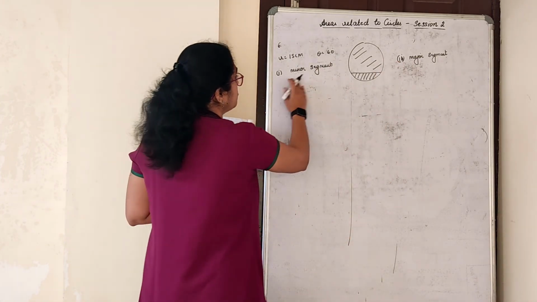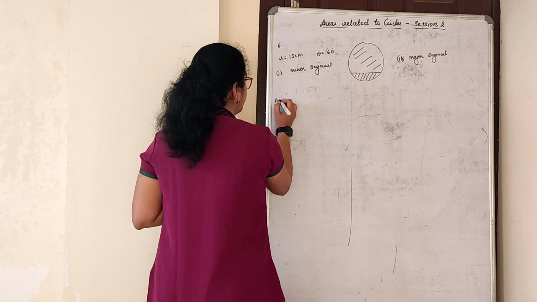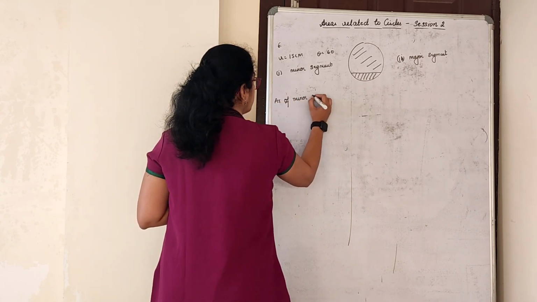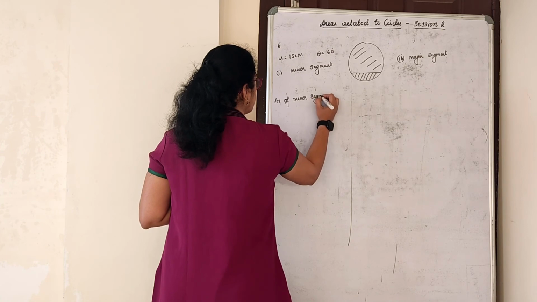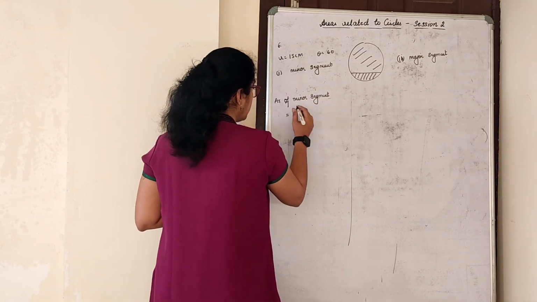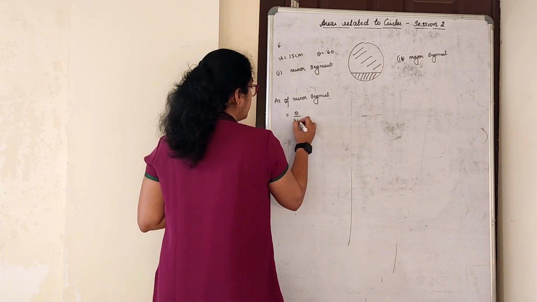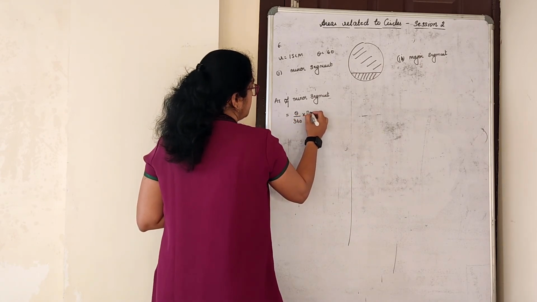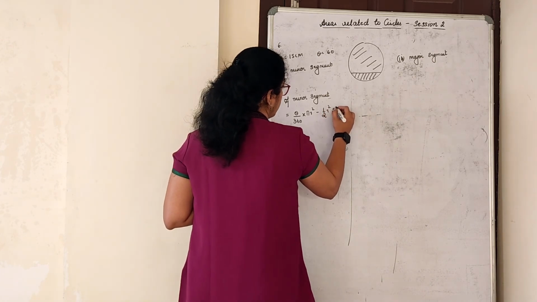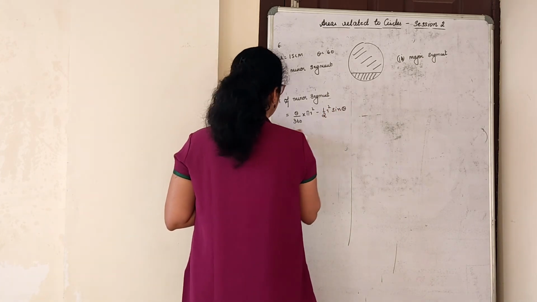So minor segment, I directly write the formula. Area of minor segment is equal to theta by 360 into pi r square minus 1 by 2 r square sin theta.